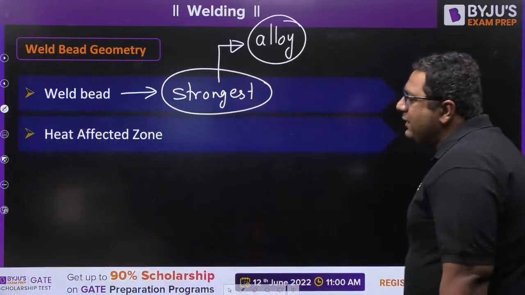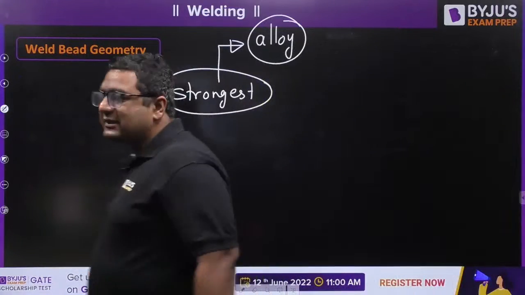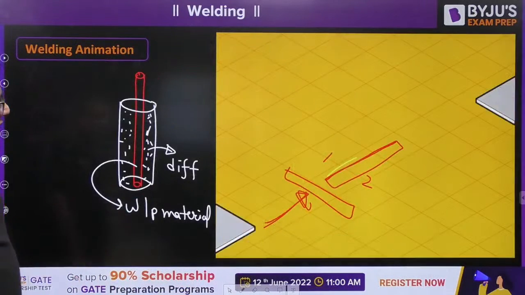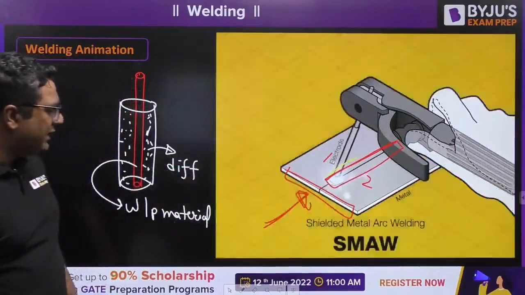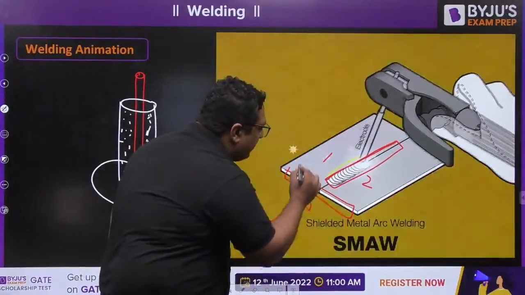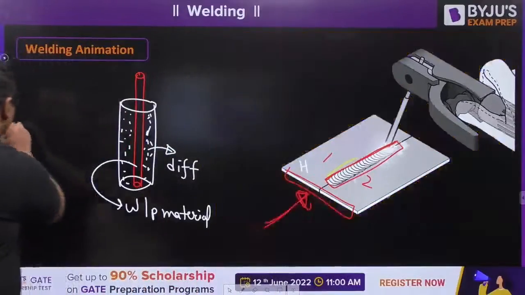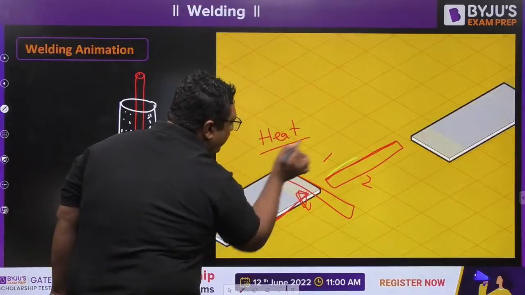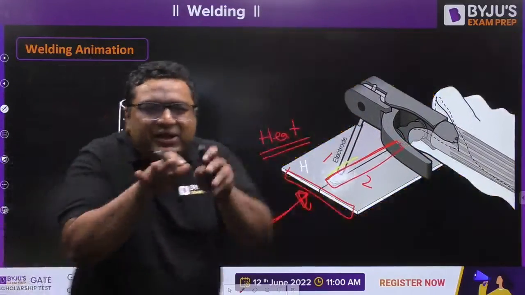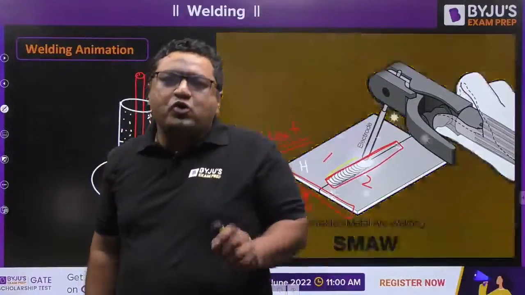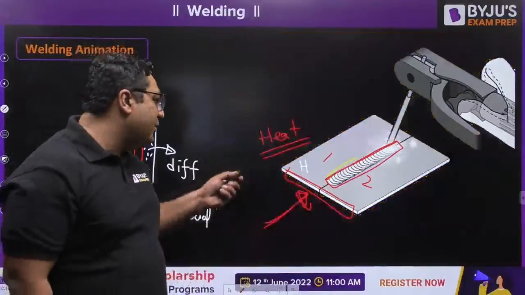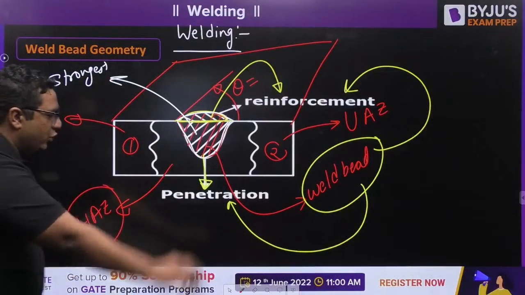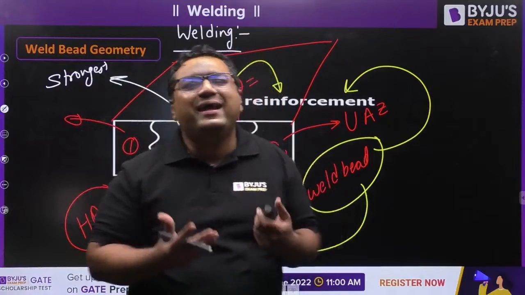My dear, second part is heat affected zone. Now let us see what is heat affected zone. So my dear, when you look at the previous case, welding is going to take place with the help of heat. The welding is going to take place here with the help of heat. And if the welding takes place with heat, the nearby region is going to be affected because of that heat. And as the nearby region is affected because of that heat, that is said to be the heat affected zone. Now you must be wondering, sir, why it is affected.